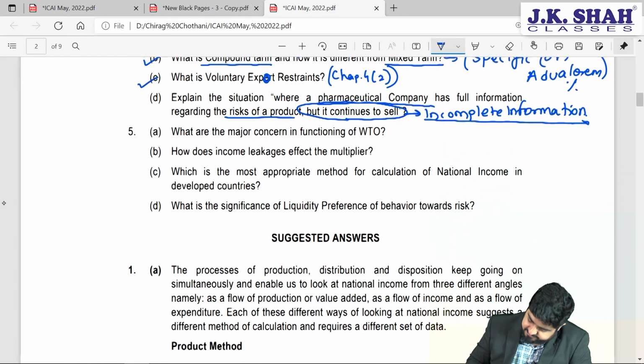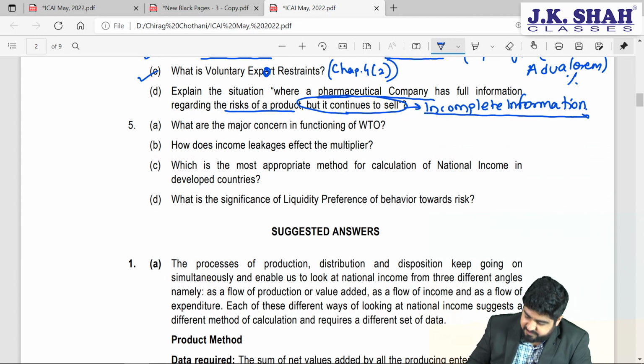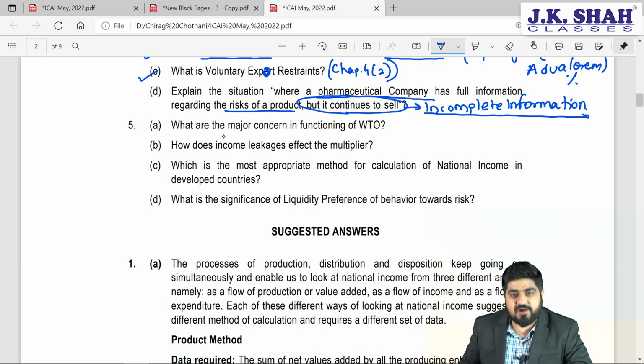Question number 5. Question number 4 we have completed. Question number 5, again a theoretical question, only 4 questions. Let's have a look at it. Question number 5. What are the major concerns in functioning of WTO?